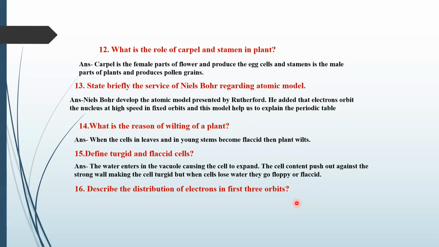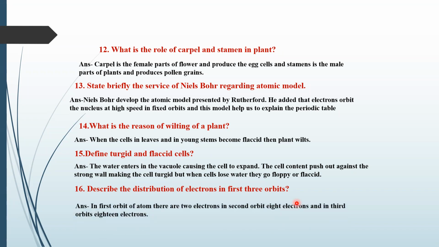Describe the distribution of electrons in the first three orbits. Yes, Muhammad Rayan. In the first orbit of the atom, there are 2 electrons. In second, there are 8 electrons.